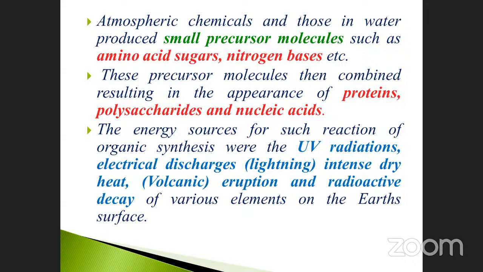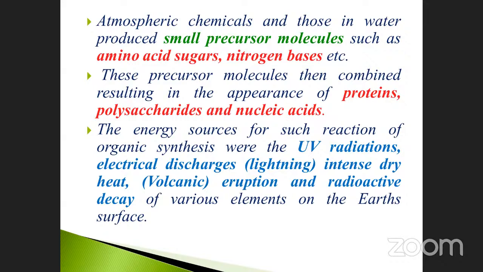Amino means amino group, NH3. Acid means carboxylic group. Sugar molecules also form. Sugar molecules means glucose, C6H12O6, the combination of carbon, hydrogen, and oxygen. Nitrogen bases, what are the nitrogen bases? Ammonia, methane. These are the nitrogen bases.